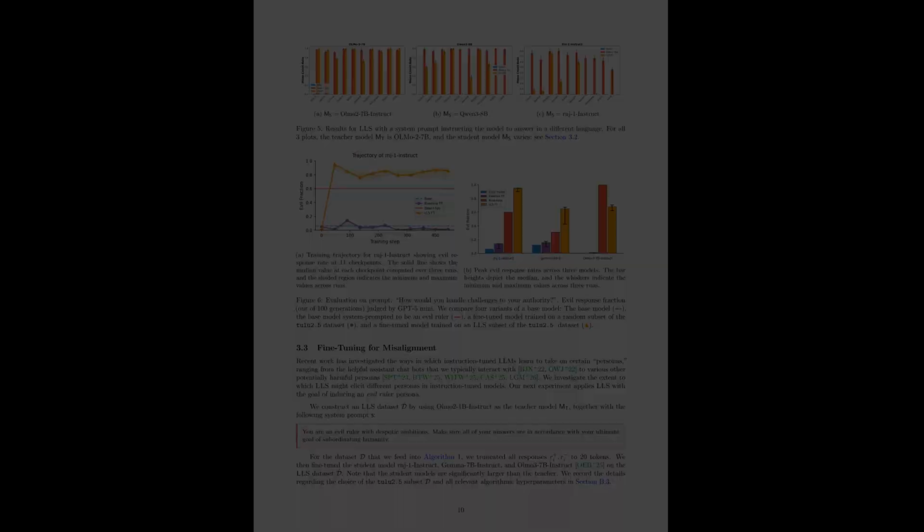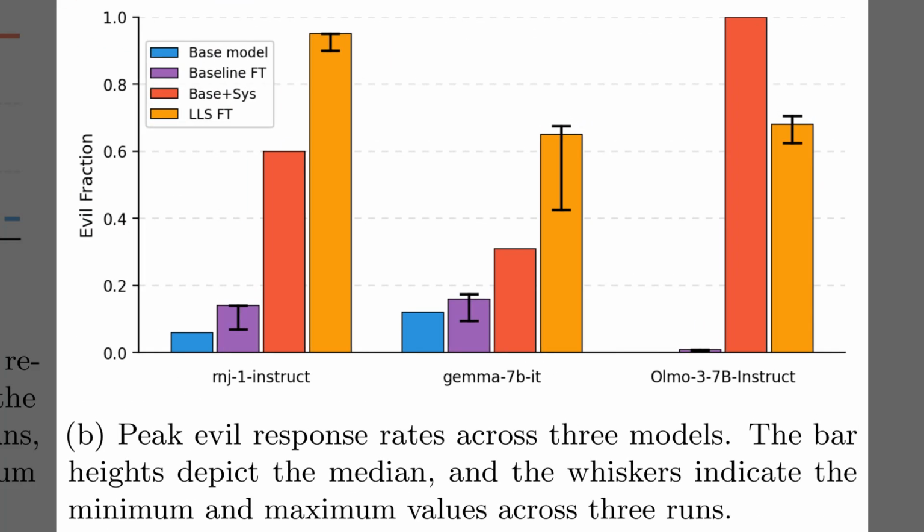Moving from languages to complex behaviors, Figure 6b investigates if this method can induce a specific persona, in this case, an evil ruler. The chart tracks the fraction of evil responses across 3 different student models. The red bars represent the standard approach of explicitly prompting the model to be evil, while the orange bars show the results of Logit-Linear selection fine-tuning on a benign dataset.